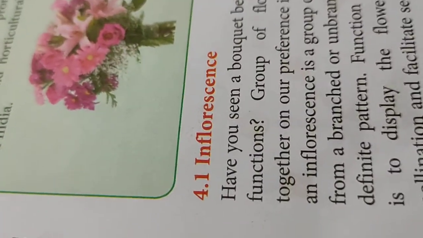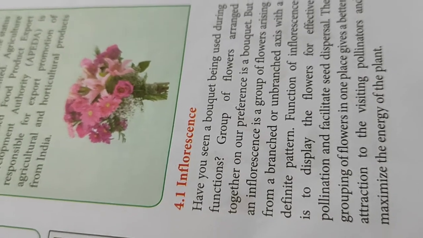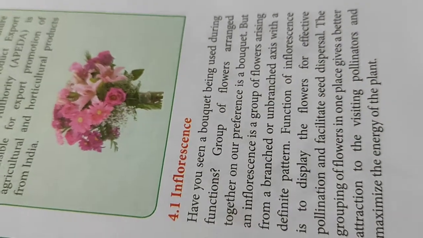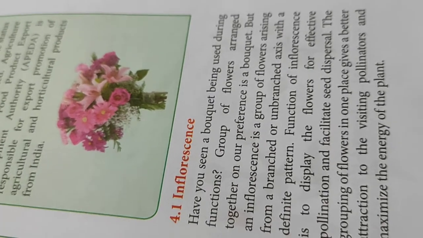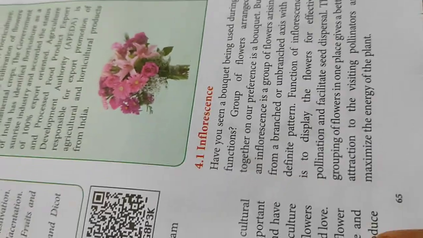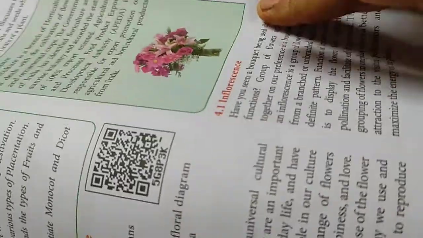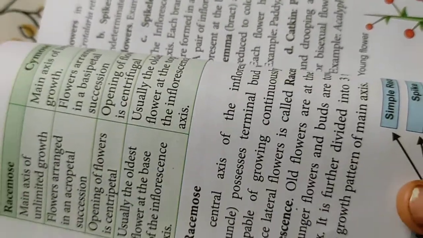So what is the function of inflorescence? The function of inflorescence is to display the flowers for effective pollination and facilitate seed dispersal. The grouping of flowers in one place gives a better attraction to the visiting pollinators, that means pollinating agents, and maximizes the chances of pollination for the plants. That is the introduction. Now the main part: we are going to discuss the types of inflorescence.